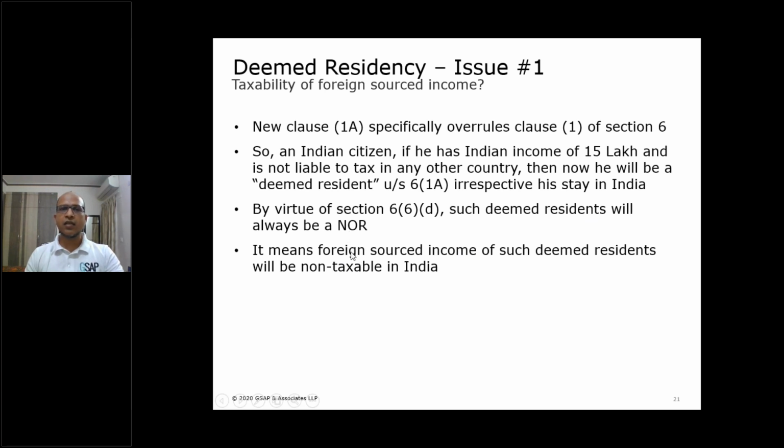It means that 61A people will not have to pay tax on their foreign source income because, as I discussed when I was talking about 5.1, foreign sourced income is not taxable for NOR. Only that foreign sourced income is taxable which is with respect to a business or profession controlled from India. The rest of the foreign source income is not taxable.